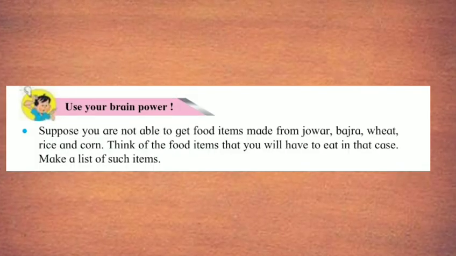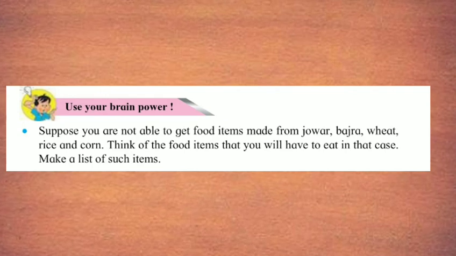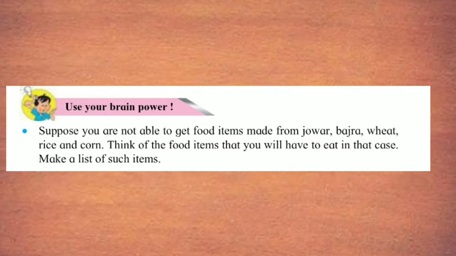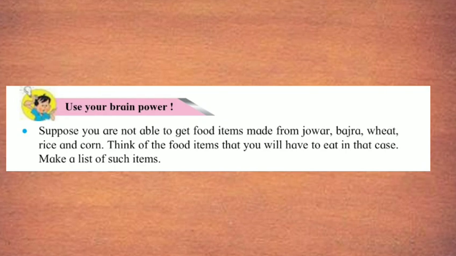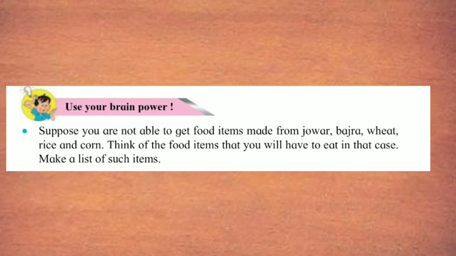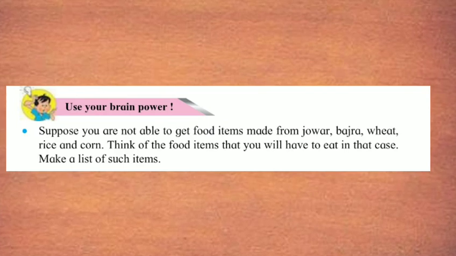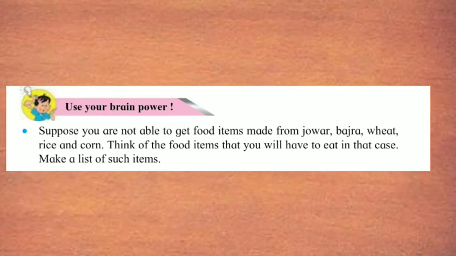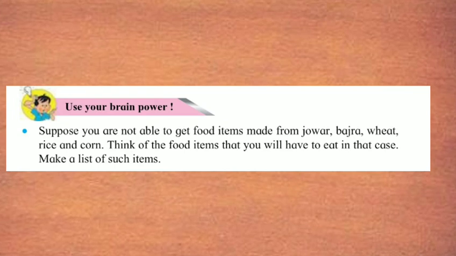Now see students, use your brain power. See, suppose you are not able to get food items made from jowar, bajra, wheat, rice and corn. Think of the food items that you will have to eat in that case.